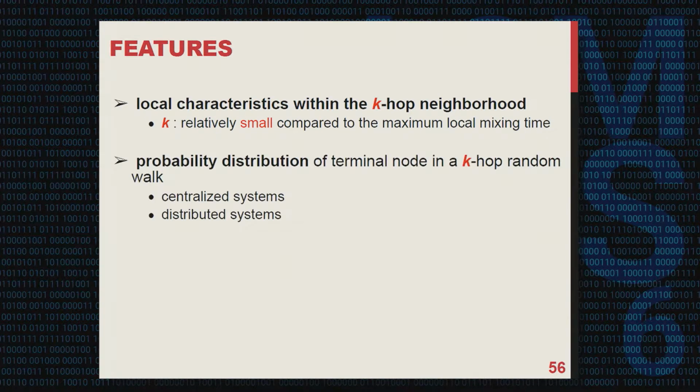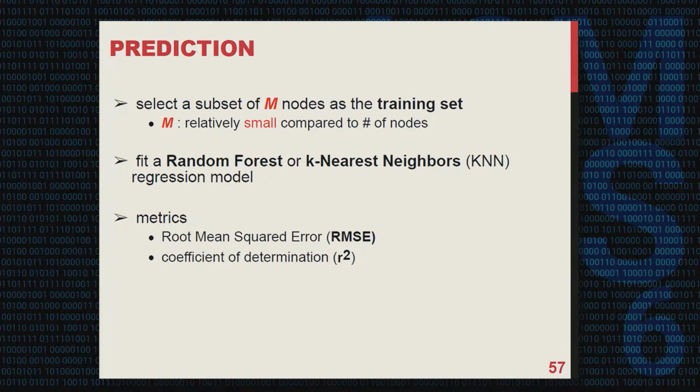More formally, we use the probability distribution of terminal nodes in a k-hop random walk as features. Note that k here is relatively small to the maximum local mixing time. And a small subset of nodes, M nodes, are selected randomly as the training set. M here is also small. Next, we use these features and the training samples to fit a random forest regression model.